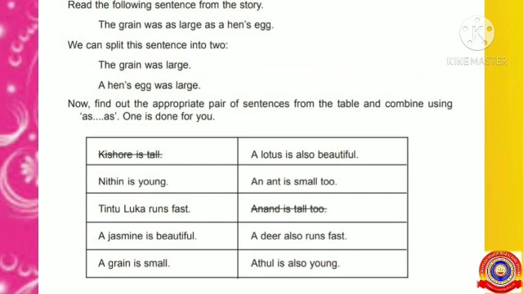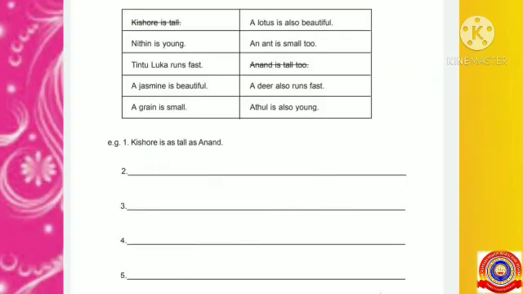Now find out the appropriate pair of sentences from the table and combine using as. One is done for you. Kishore is as tall as Anand. Students, how can we split this sentence? Yes, very good. Kishore is tall. Anand is tall too. Students, like this, you have to identify the other sentences.